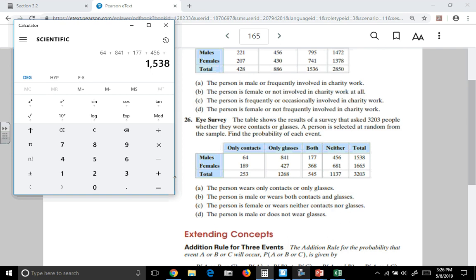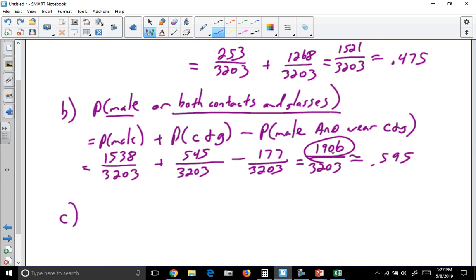Remember, our criteria was that they were male or they wear both. So we've counted for the male. Now let's account for the ones that wear both that have not been counted yet. So plus 368. 1906. So that's counting everybody that was included in these values.